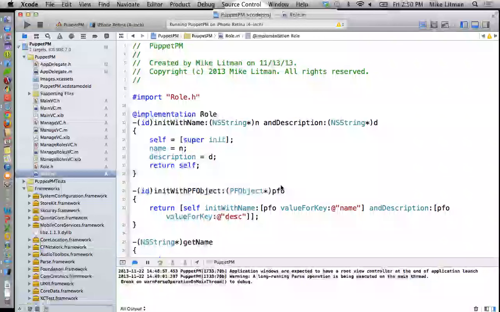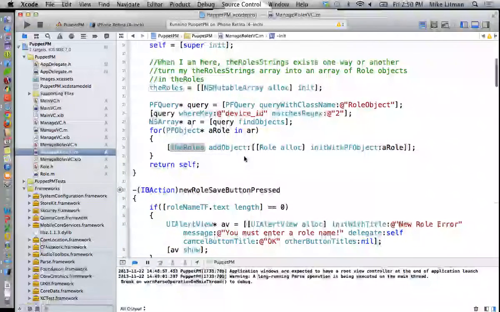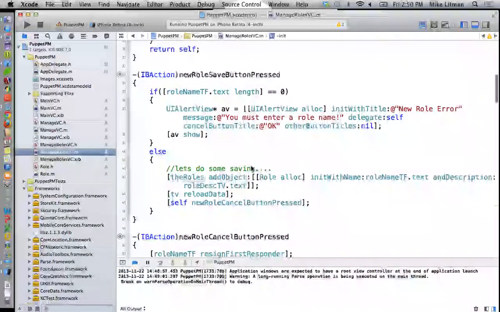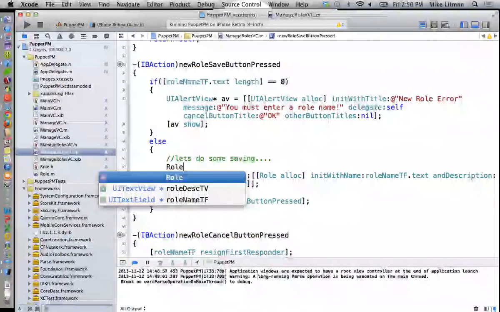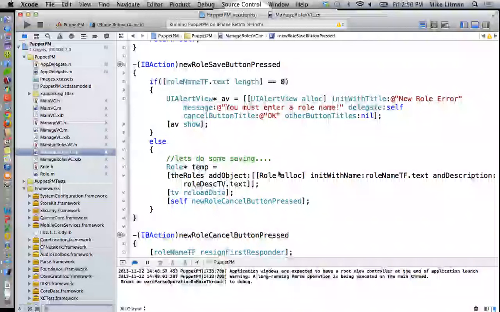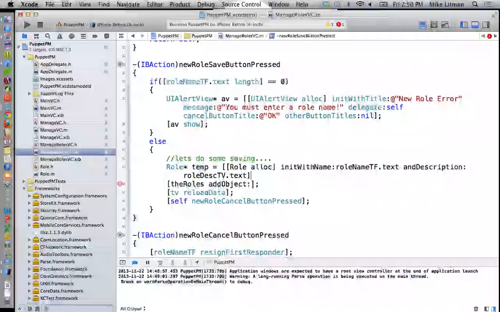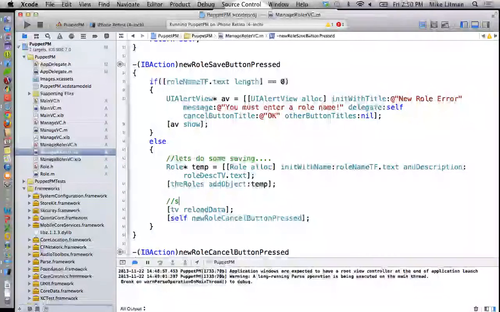Now we need to make sure we can update our cloud when we add new roles. So what are we going to do? Inside of manageRoles.m, after we create a brand new role, which is right here, and if you will let me for a second, I'm going to say role pointer temp is equal to this guy, and you'll see why here in a second. So I'll build my role there, then we'll add to the roles temp. But now I need to save my new role to the cloud.